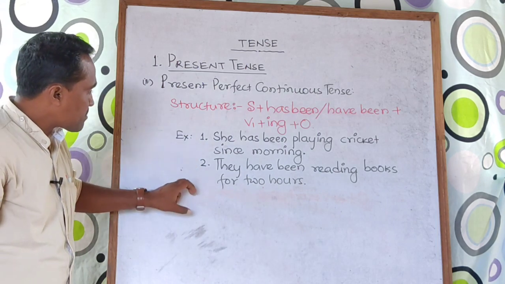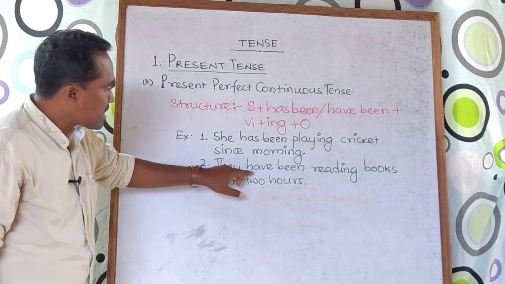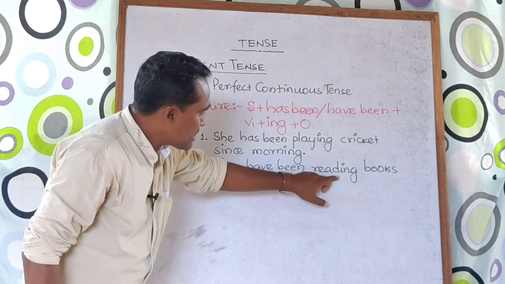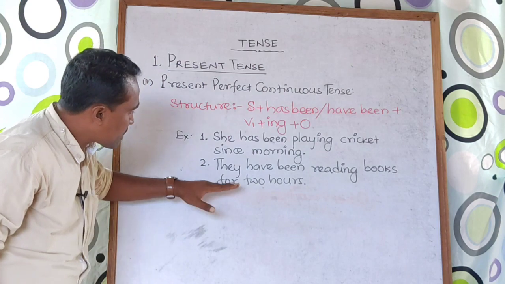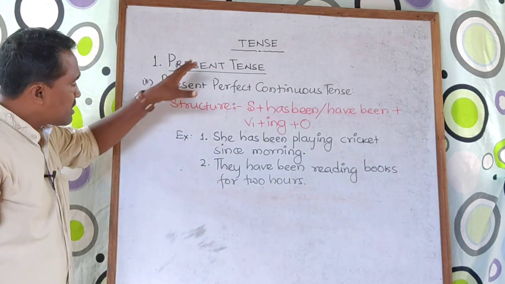So look at this example. So they, it is plural number, that's why we have used here have been. Read is the V1 form, then ing, and this is object, and we took here for 2 hours.